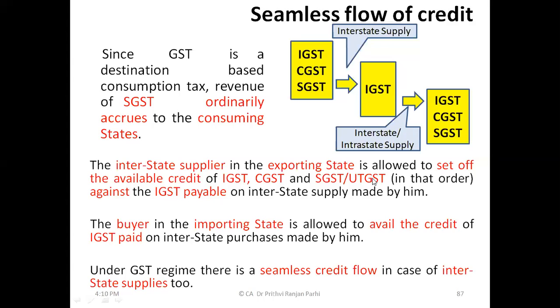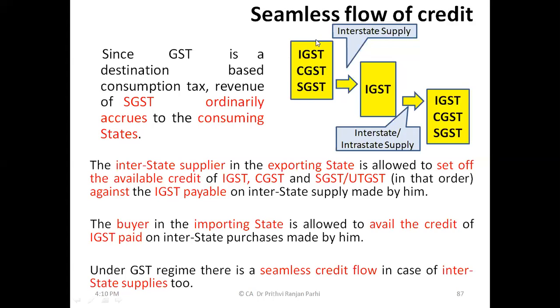You can adjust against the IGST payable. And that too in that order. In that order means first IGST, then CGST, then SGST. So these three credits can be used to set off the IGST liability. Now let us think of something like this.